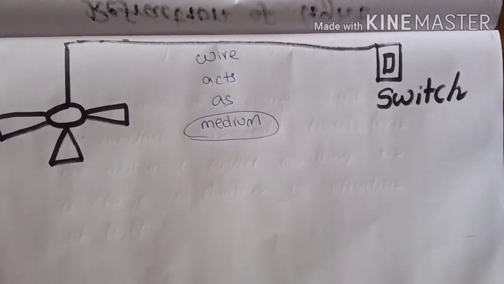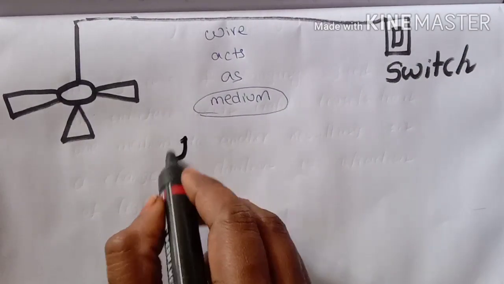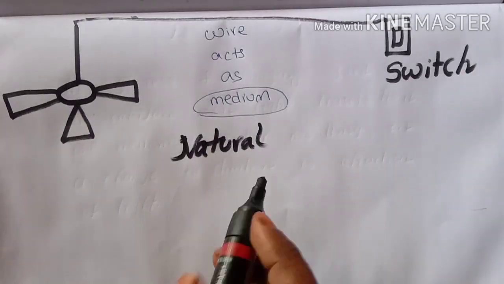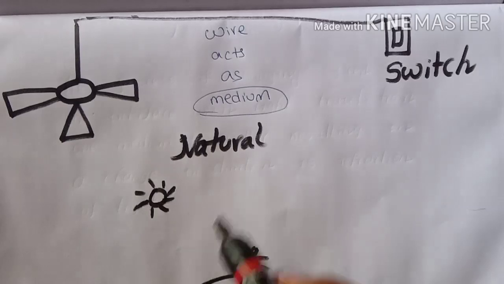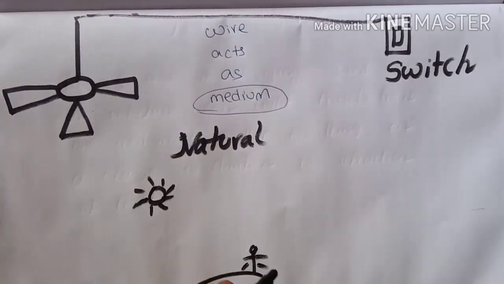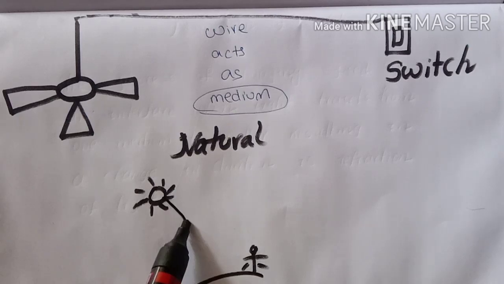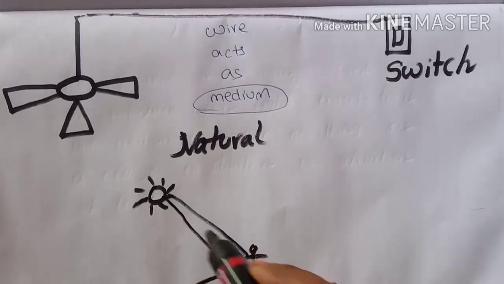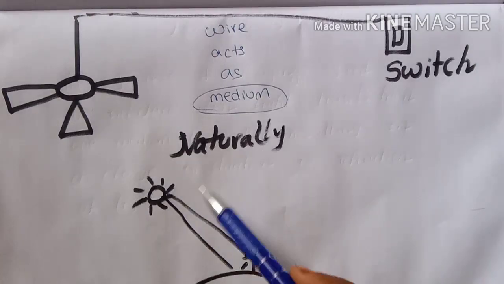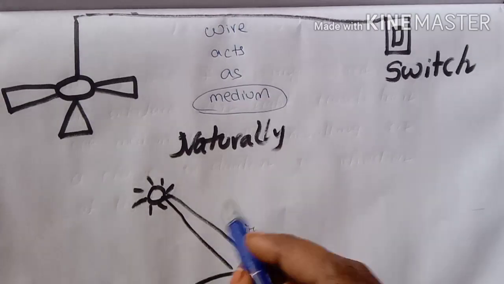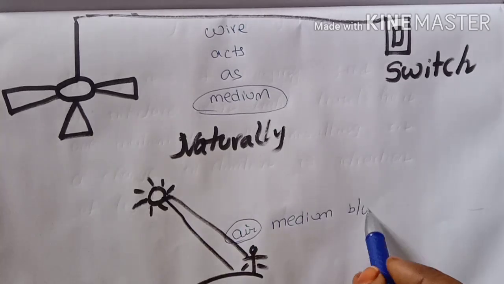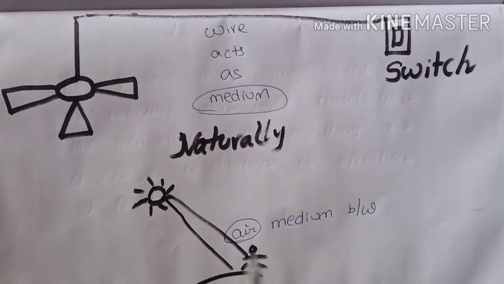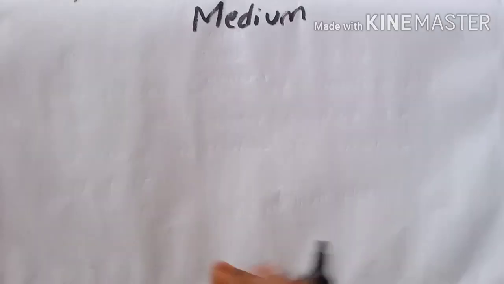Let's see how it happens naturally. Daily the light comes from the sun, right? This is a natural example. The light comes from the sun and reaches the earth, to the person standing on the earth. The light travels through something, that is air, because we have the atmosphere around the earth. So air is a medium between the sun and the earth. In the middle there is also vacuum, which we can discuss later.